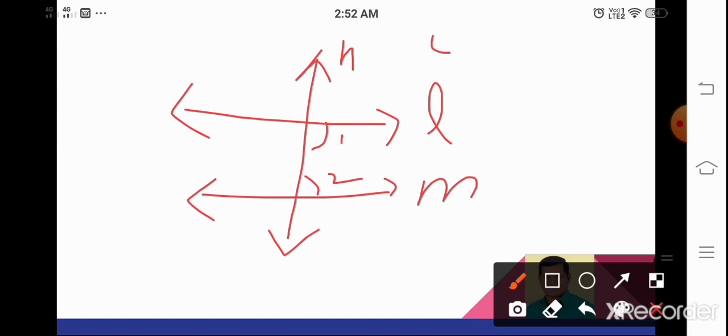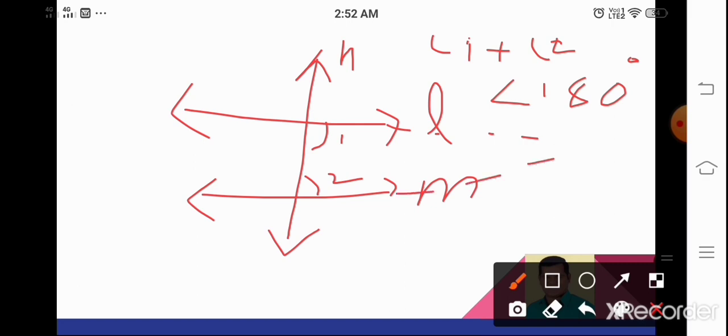If angle 1 plus angle 2 is less than 180 degrees, then the lines L and M will intersect each other at a point.